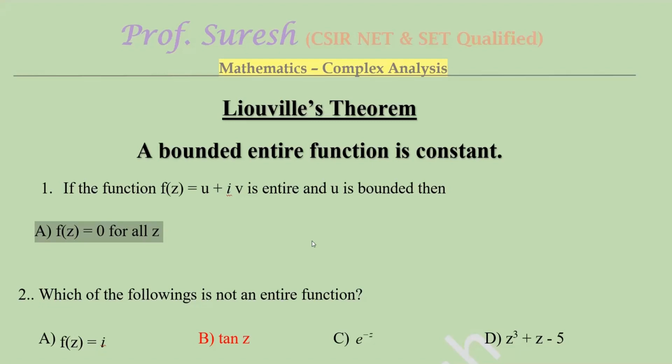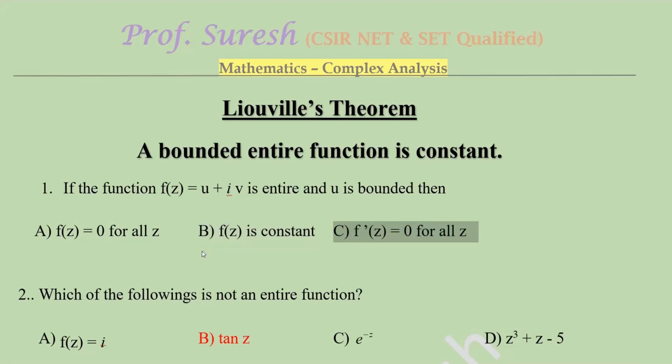Actually, u is bounded means the function f of z is entire, therefore f of z will be constant, but need not be 0. So this is incorrect. F of z is constant, this is correct. F dash of z equal to 0: f of z constant means differentiate this, the derivative of a constant is 0. So this is also correct. So finally B and C are correct choices.